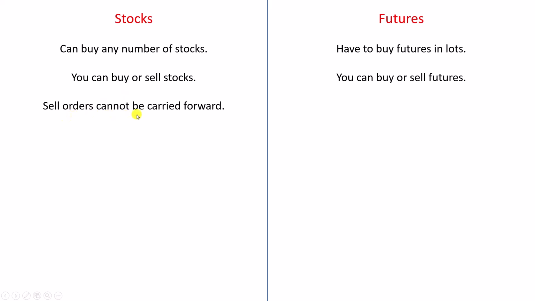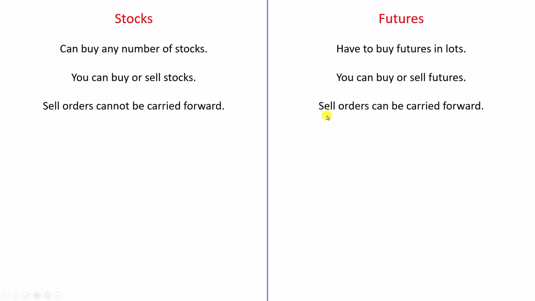You have a provision to do that. But if you sell stocks without buying them, then it has to be intraday. So you cannot sell stocks today and carry it forward for the next day. If you sell stocks in the morning after the market opens, then you have to buy them back before the market closes. So sell orders in stocks cannot be carried forward.